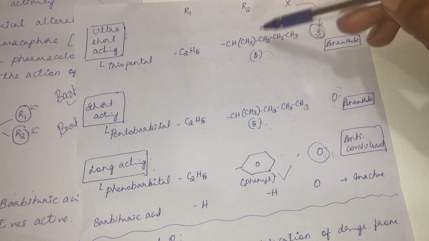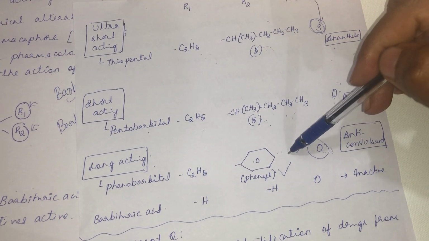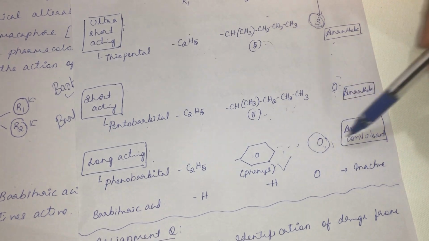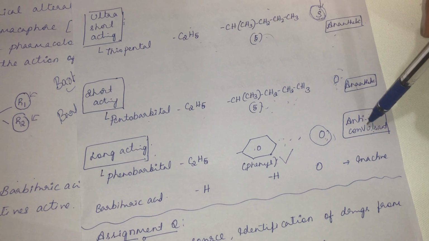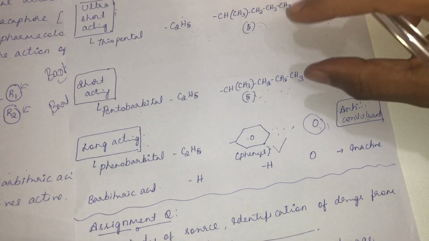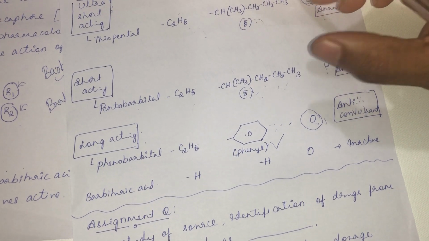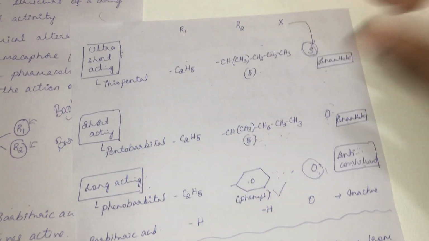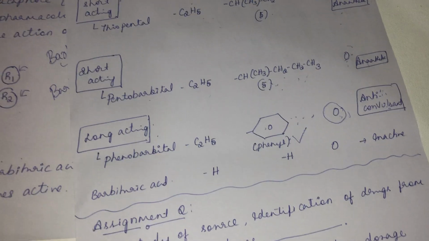Both thiopental and pentobarbital are anesthetics. Whereas phenobarbital is long acting, and since there is an addition of a phenyl group at the R2 place, it has anticonvulsant action also. So phenobarbital is more commonly used as an anticonvulsant rather than an anesthetic. A slight variation in the basic structure of barbituric acid leads to variation in the action of the drug. So it is the best example for structure activity relationship. Did you understand structure activity relationship? You can quote this as a perfect example.